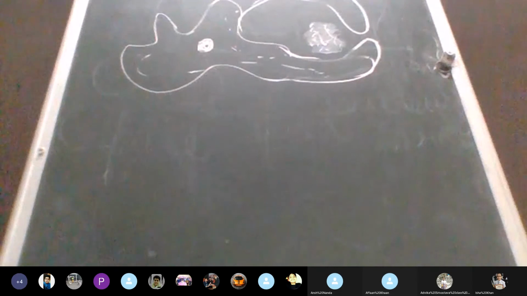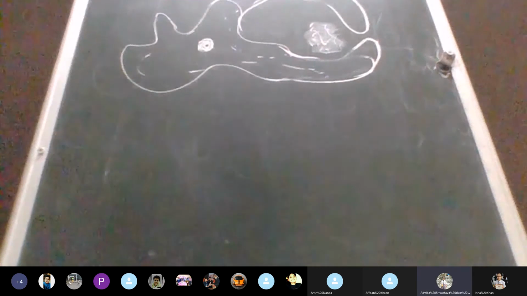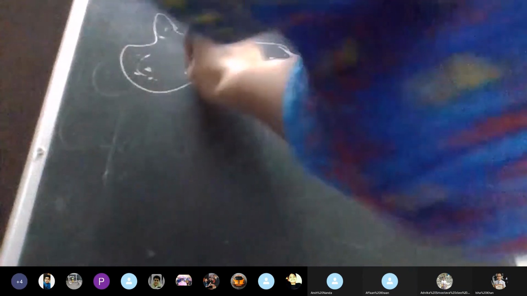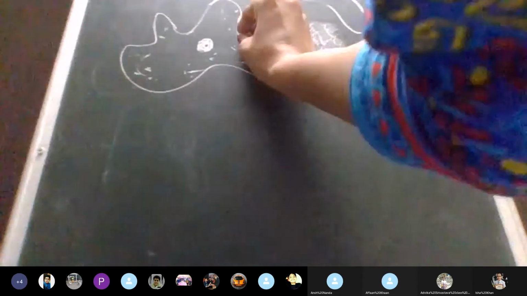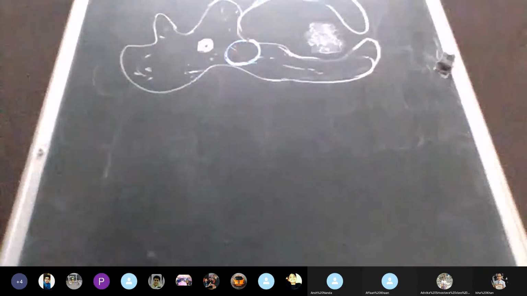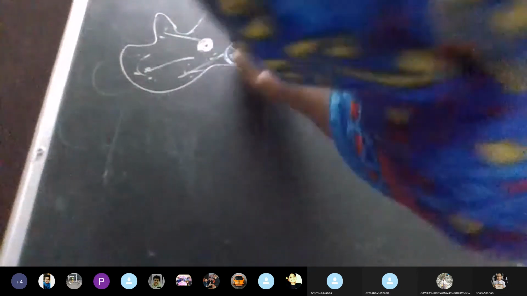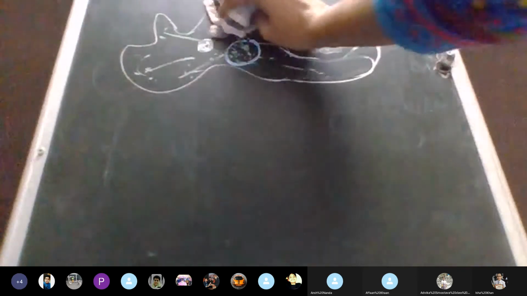And then comes the last one, that is egestion. That means whatever food is now not required by the body, whatever is dirty here, I am marking it with green. Whatever is not required all gets filled up in a vacuole. Vacuole means empty space. From everywhere it is going to come. So these are the directions. It will fill in this vacuole, and then we see that this is going to dissolve like this.